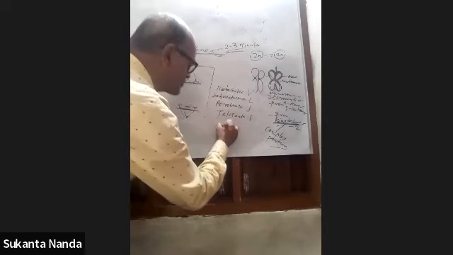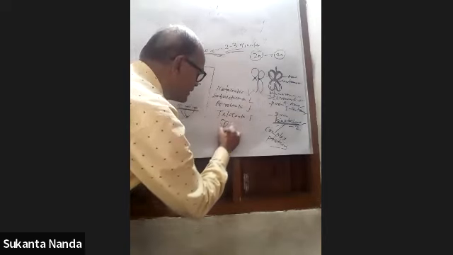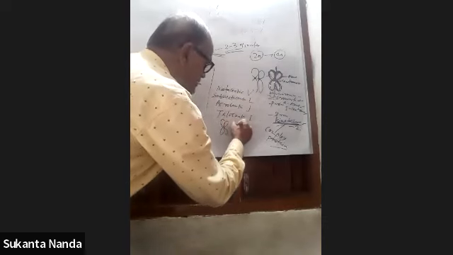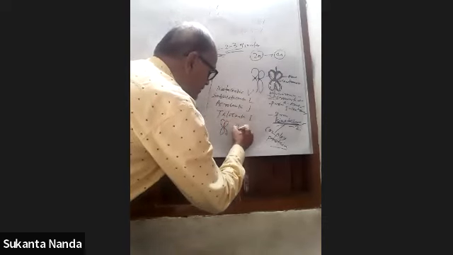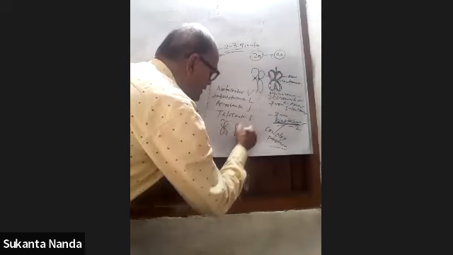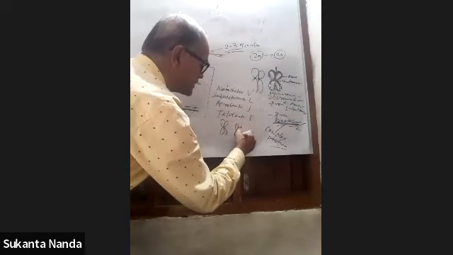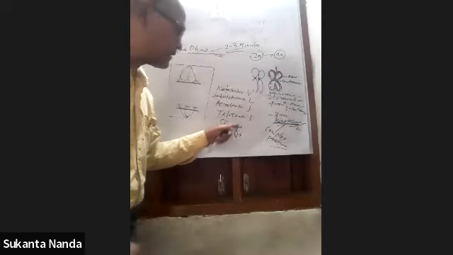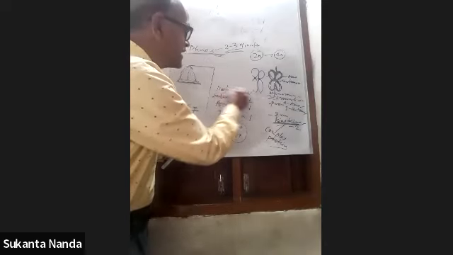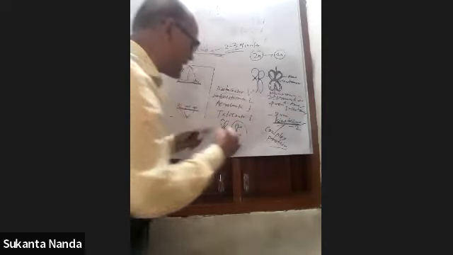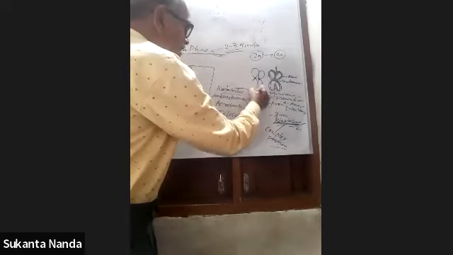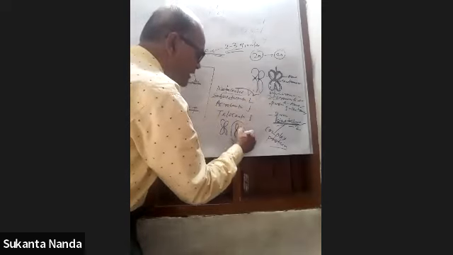You just have to mark that if both arms are equal, this is the P arm and this is the Q arm. If the P arm and Q arm are equal, it is called metacentric, and it will look like a V shape.